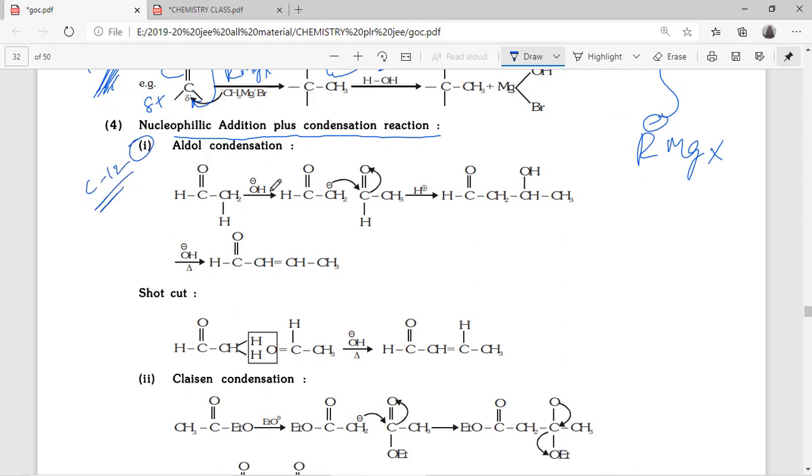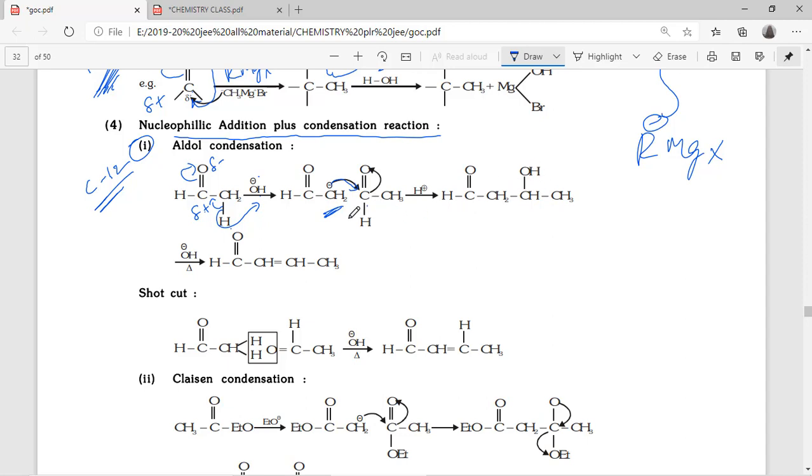Okay, aldehydes and ketones. So OH minus takes H plus. See here, this pi bond shifted to oxygen minus, carbon getting positive. So whenever carbon is positive, the hydrogen on the next carbon will be an acidic hydrogen, because this bond wants to shift here. Okay, so this hydrogen has more positive charge. This H plus and OH minus form a water molecule, finally generating a carbanion. This carbanion attacks at the carbonyl position.